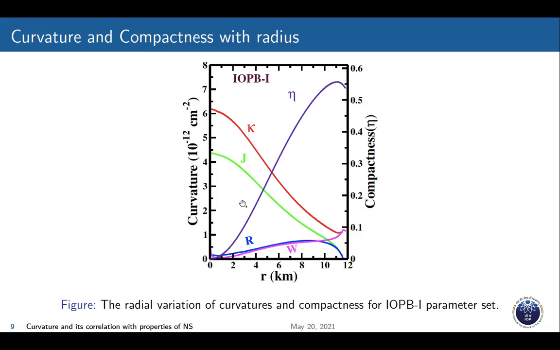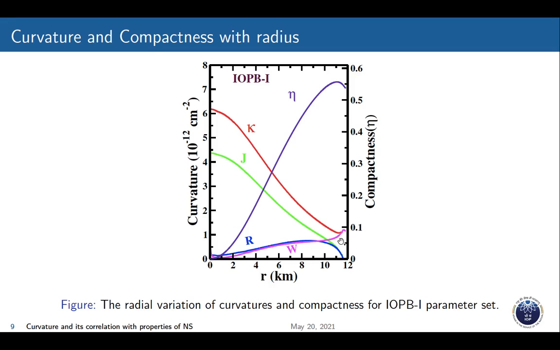In this plot we have plotted four quantities, kappa, J, R, and W, and also the compactness eta. All the curvatures are maximum at the core and lowest at the surface.